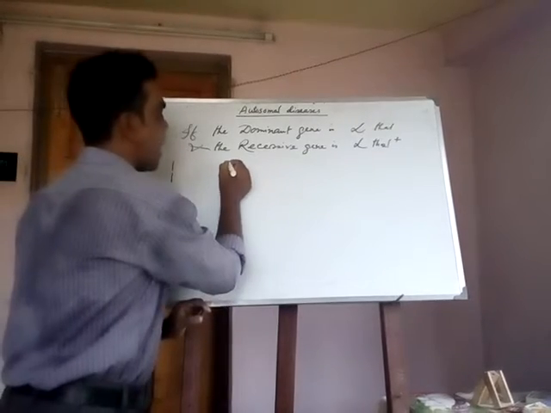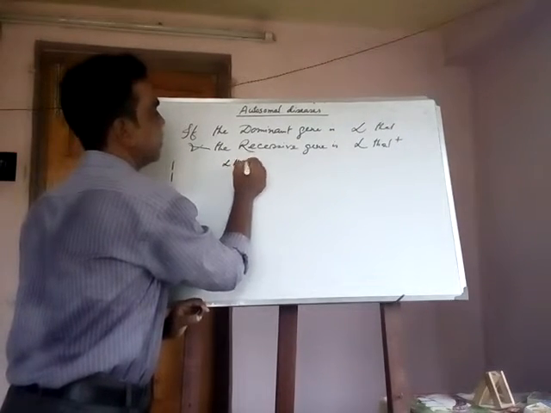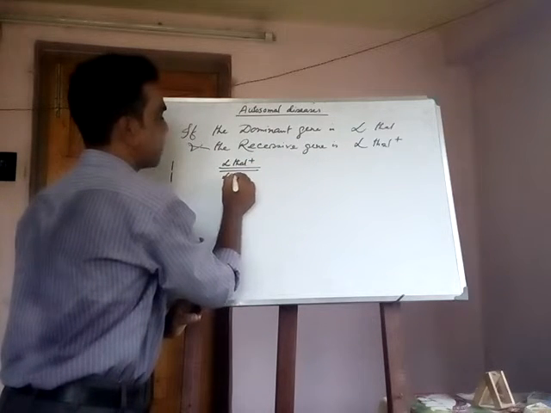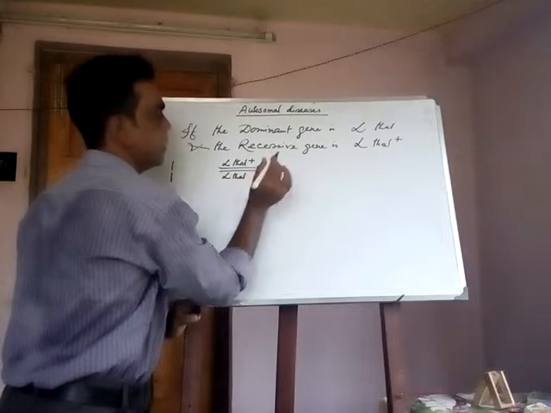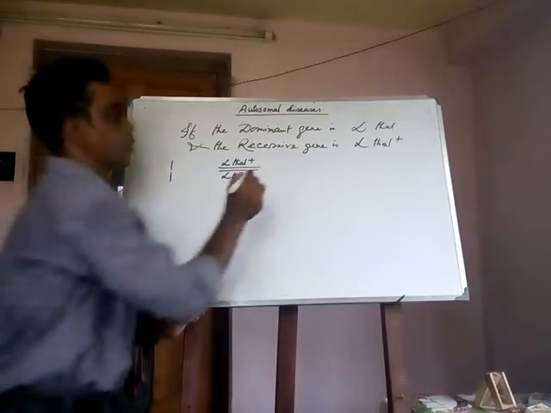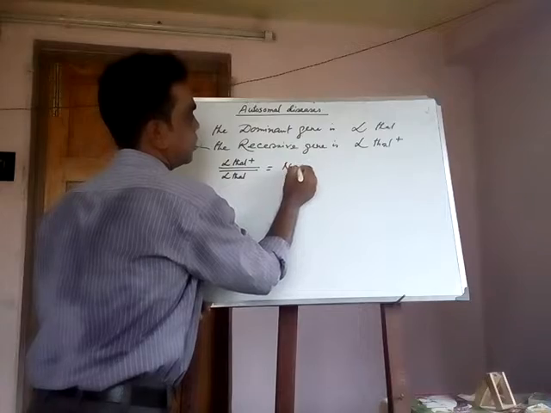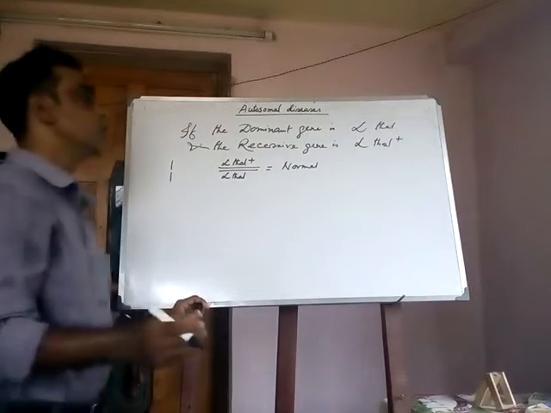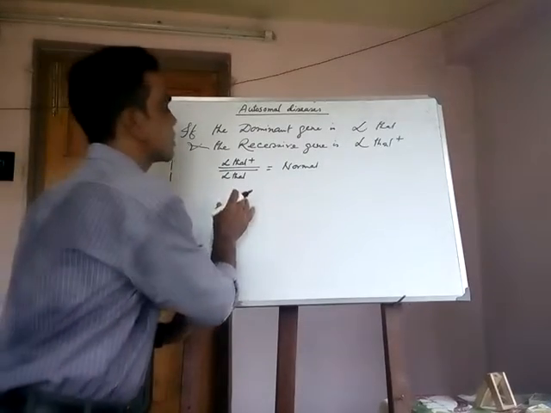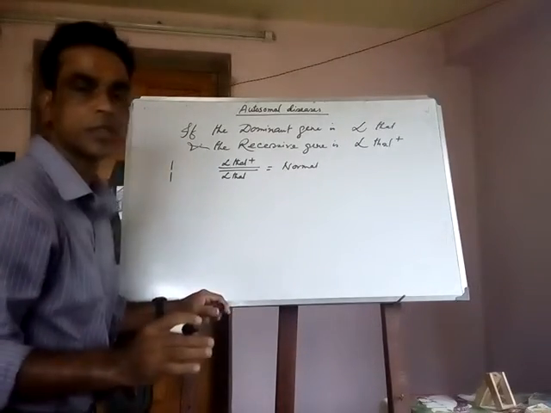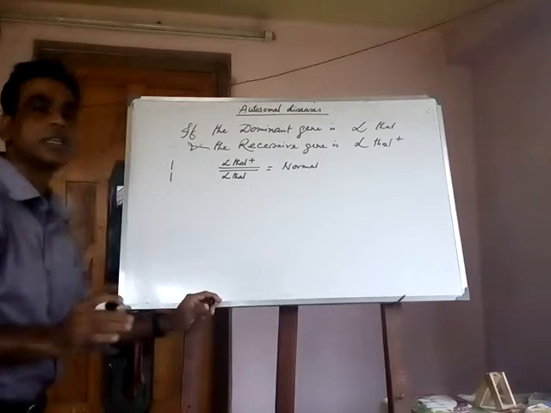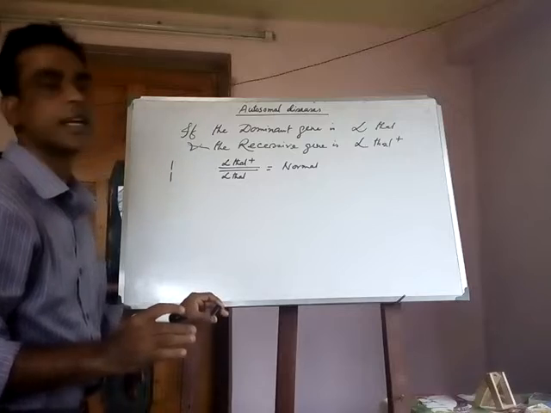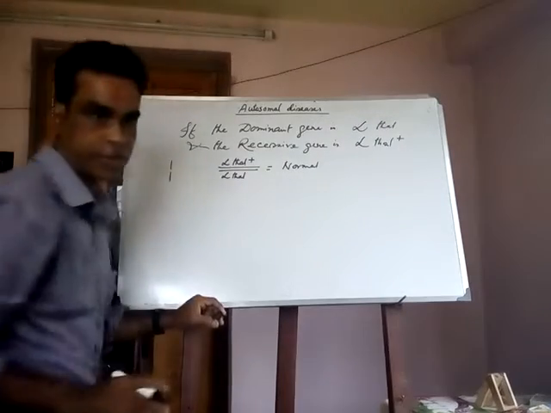Then alpha thal plus with alpha thal plus equals a normal kind of human. This type of chromosomal set of chromosome 16 is found in anybody. Those people show their character as the normal type.